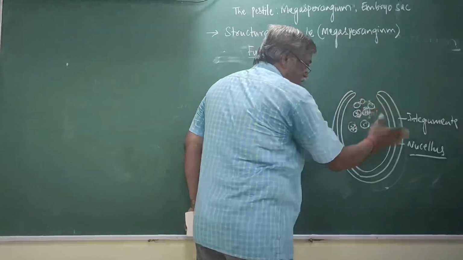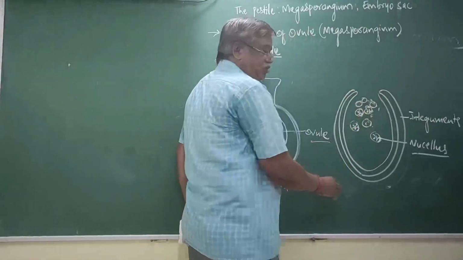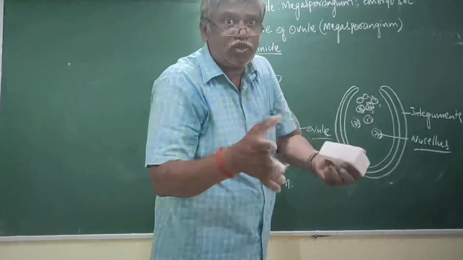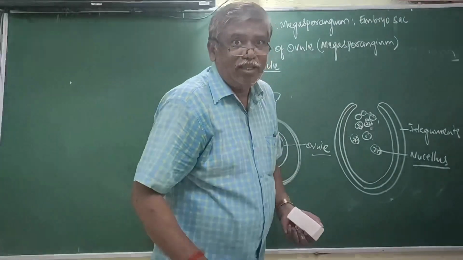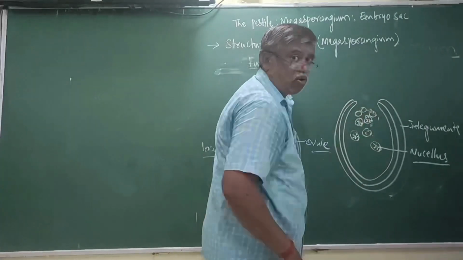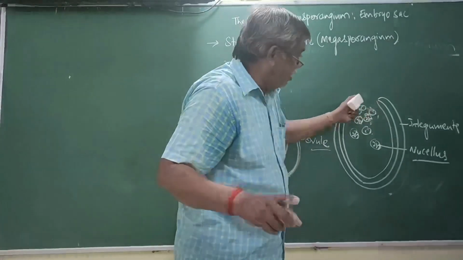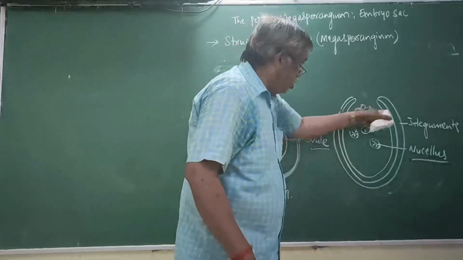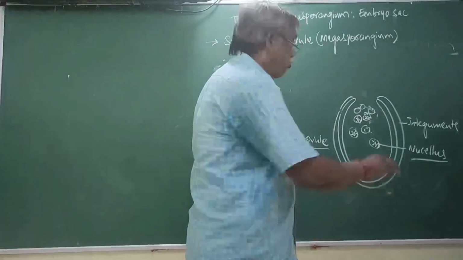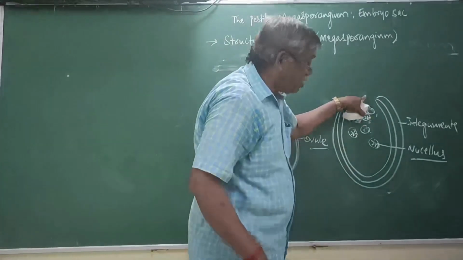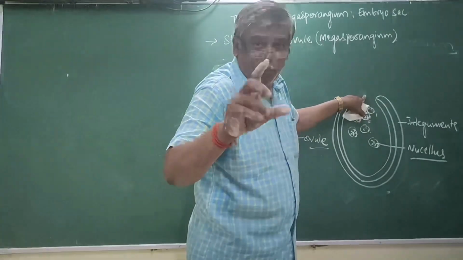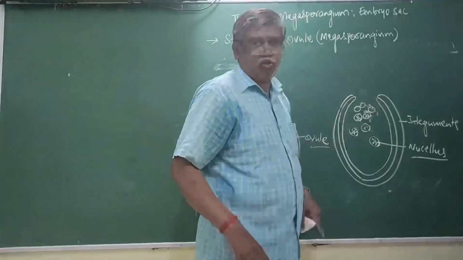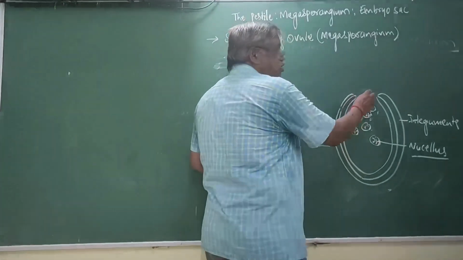This is the anterior and this is the posterior. At the anterior, the integuments are not continuous, they are discontinued. Where the integuments are discontinuous, that forms an aperture. The aperture is a pore, an absence of integuments. This aperture is called the micropyle.